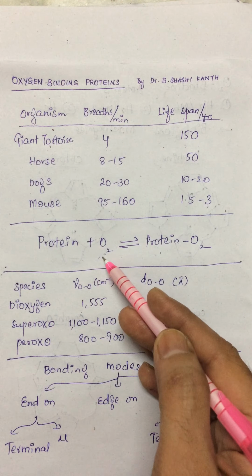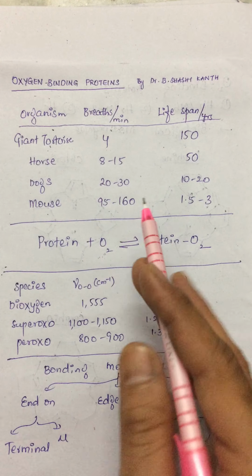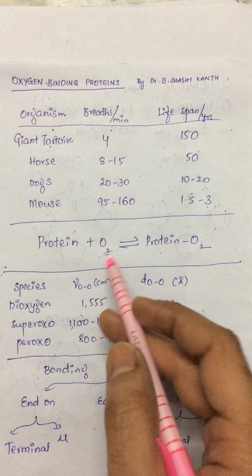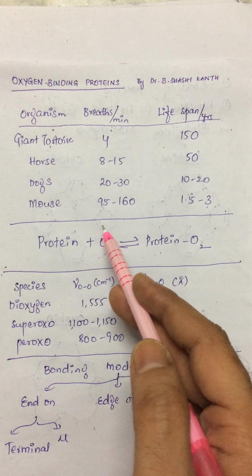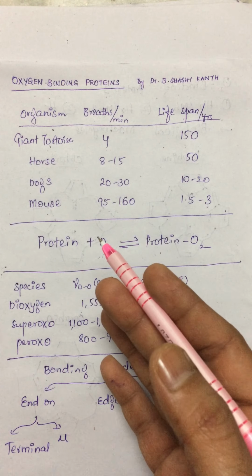Molecular oxygen exists in a triplet state, and it is also very reactive thermodynamically. So it is a triplet species. Now whenever it combines with living organisms, usually the reaction is not very fast.